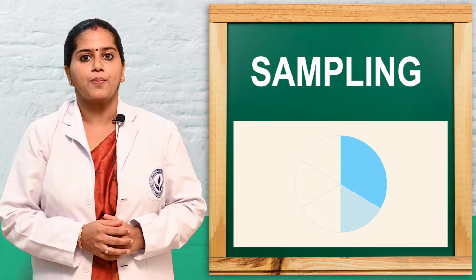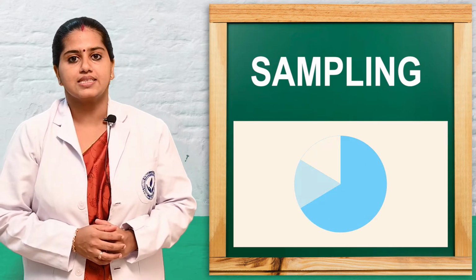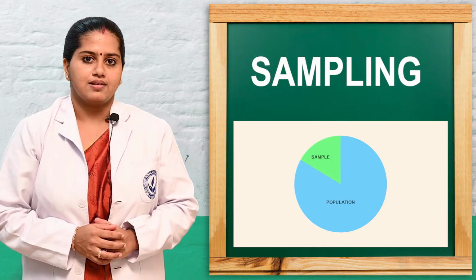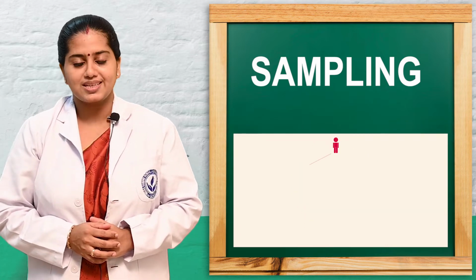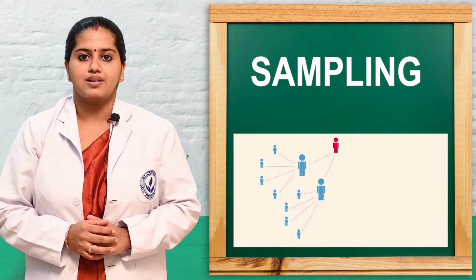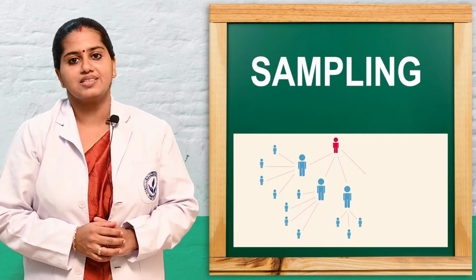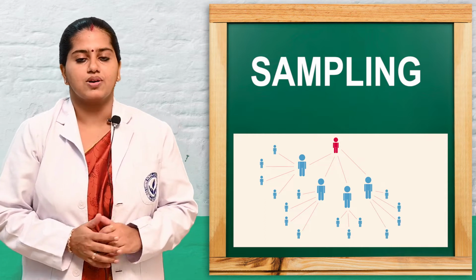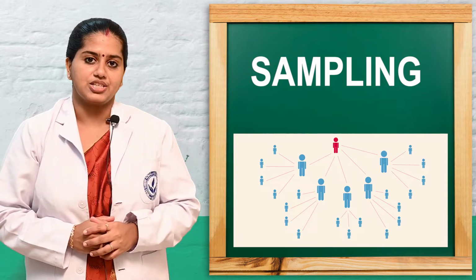Today we will cover a topic that comes under nursing research and statistics. Without this, it is very difficult to do research. For giving a better result of the research, sampling is very much essential. So first we will see what is meant by population.